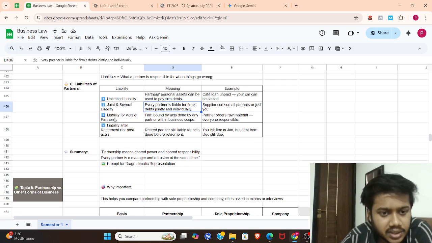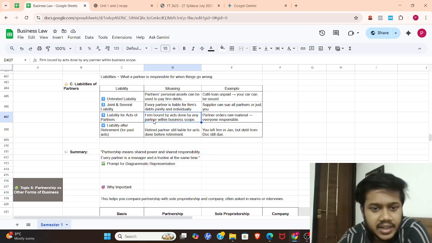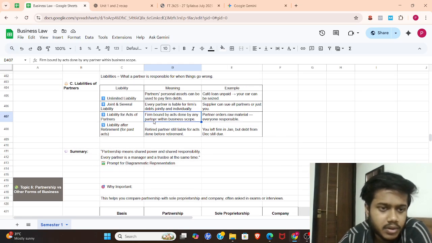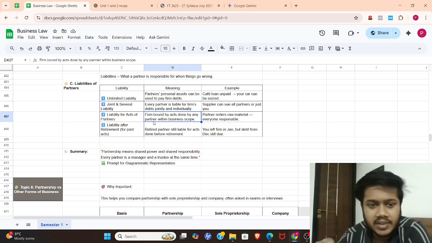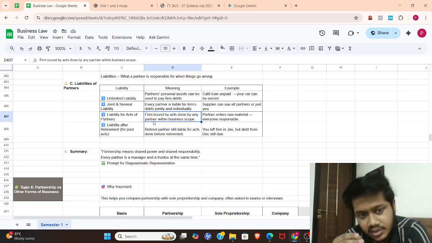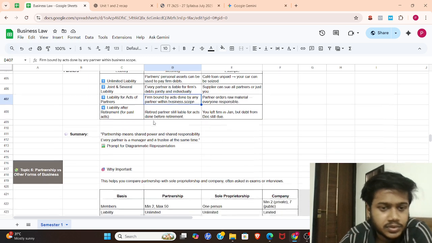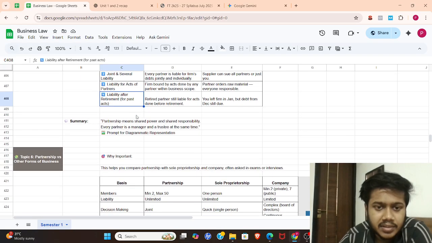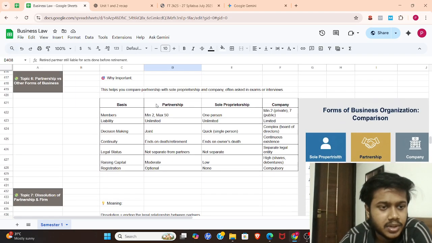Now, the third one, liability for acts of partners. The firm is bound by acts done by any partner within the business scope. Obviously, if, let's say, we are five partners and one of them writes a cheque of 5 lakh to a wrong creditor, it is considered a mistake of the firm, and all the other partners are also liable for it. It works like that. Liability after retirement: retired partners are still liable for acts done before retirement.